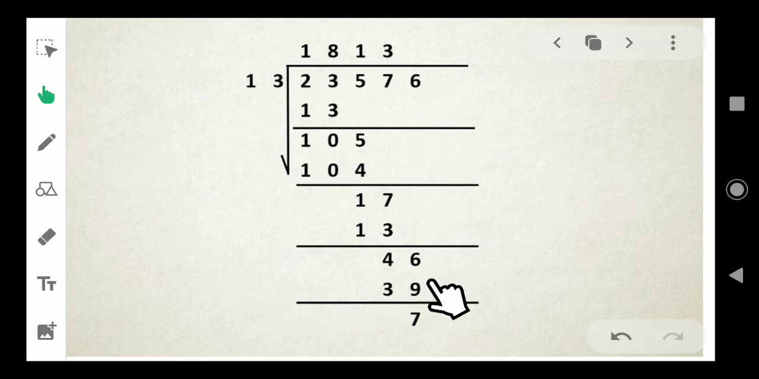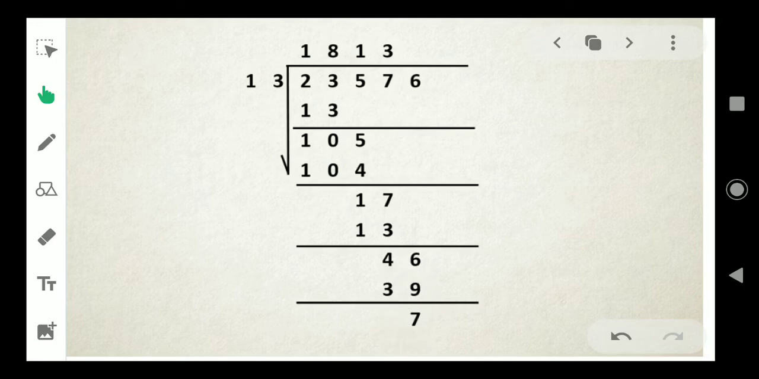So take the next digit down. In 46, how many 13s are there? 3. 3 into 13 is equal to 39. Now subtract it. 6 minus 9 is not possible. So borrow 1. It will become 16 minus 9, 7. And 3 minus 3, 0.